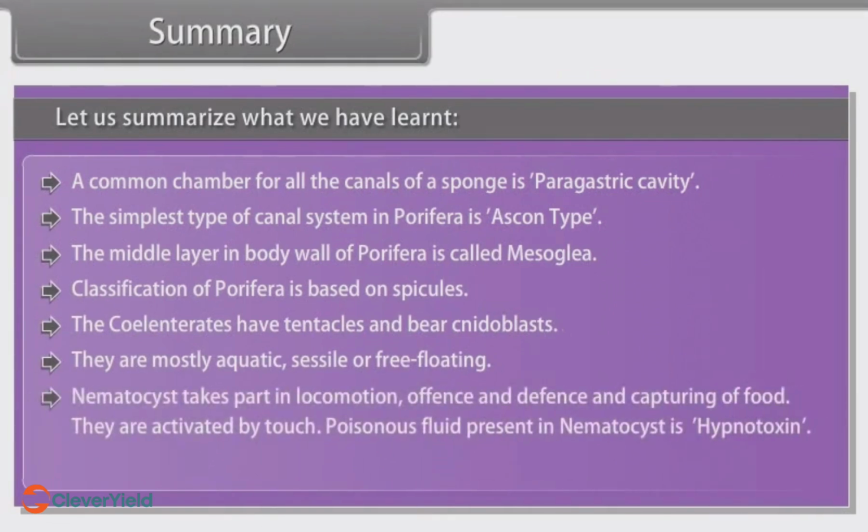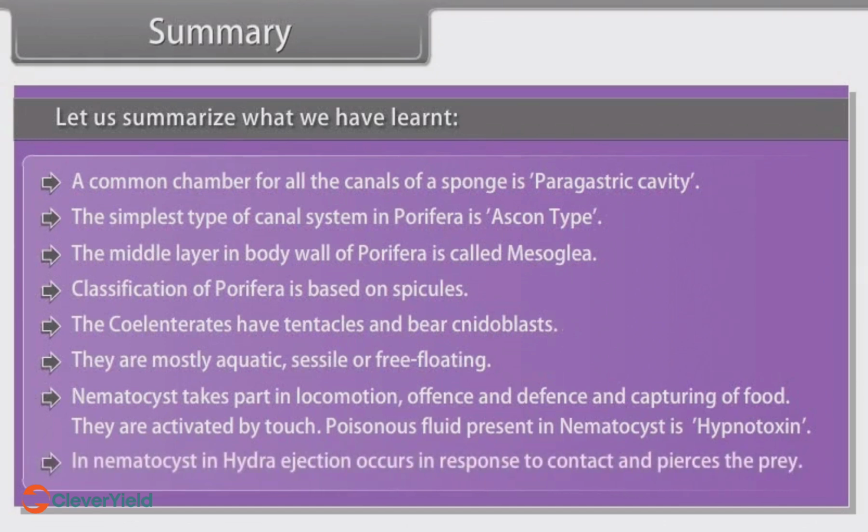Nematocyst takes part in locomotion, offense and defense and capturing of food. They are activated by touch. Poisonous fluid present in nematocyst is hypnotoxin. In the nematocyst in Hydra, ejection occurs in response to contact and pierces the prey.